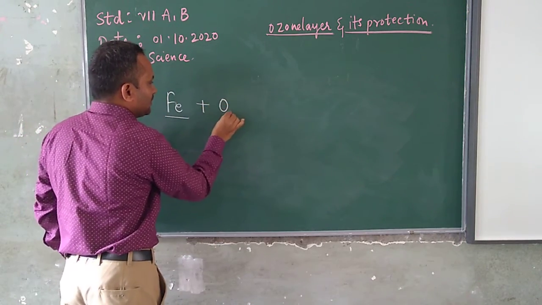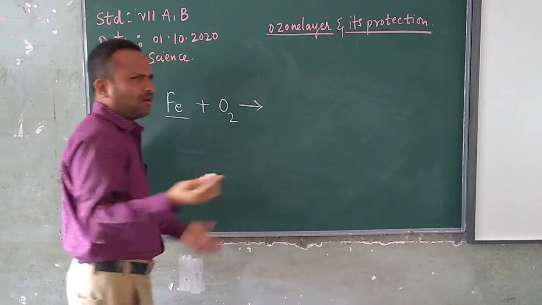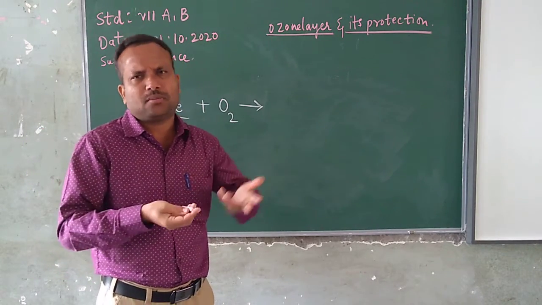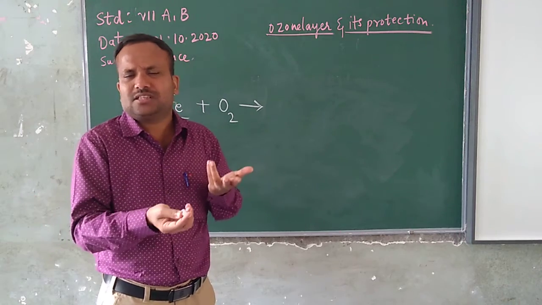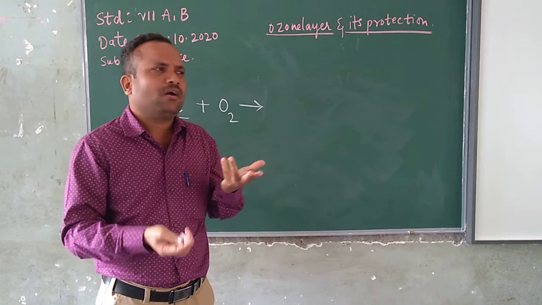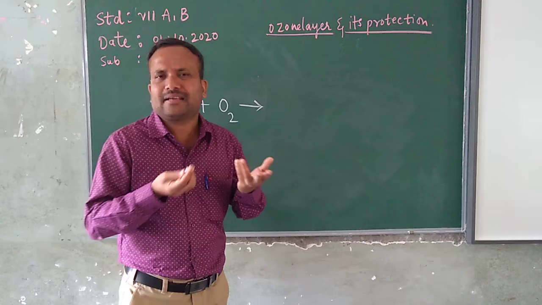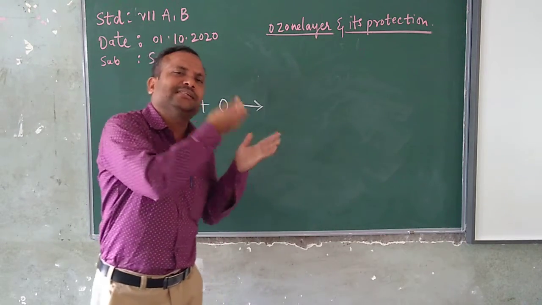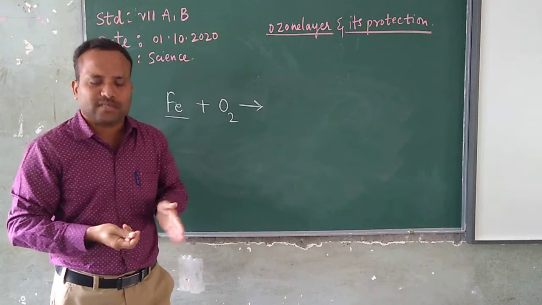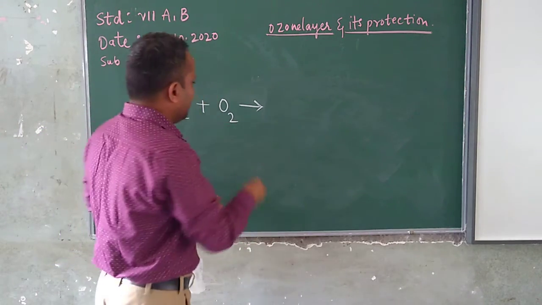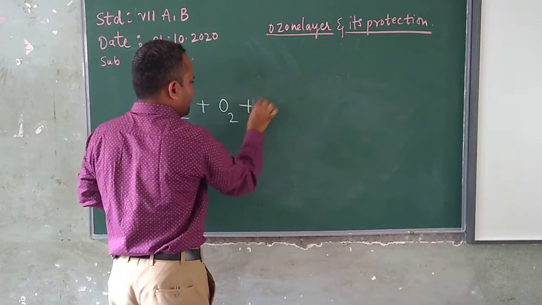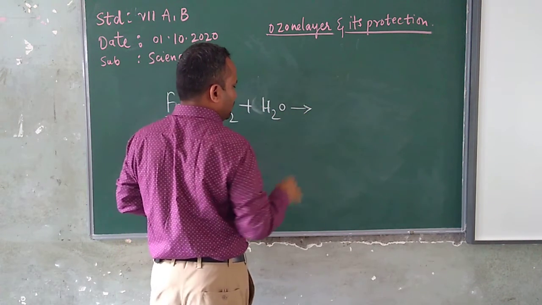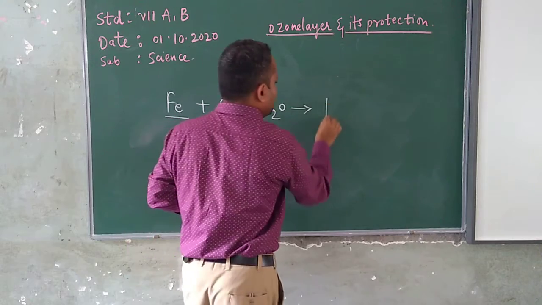Iron, when it gets in contact with oxygen or water vapor or water. These all contain oxygen, children. Water or water vapor or air or oxygen. Oxygen is present inside the air. Or I will take water, H2O. So what is it going to produce?